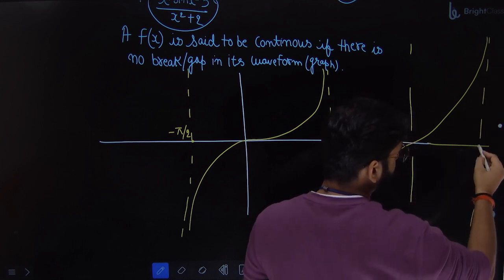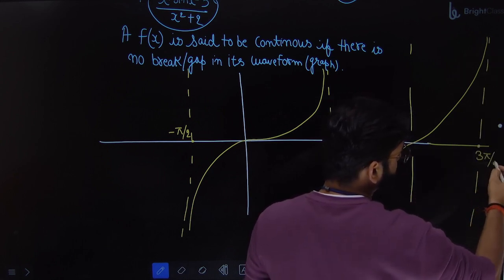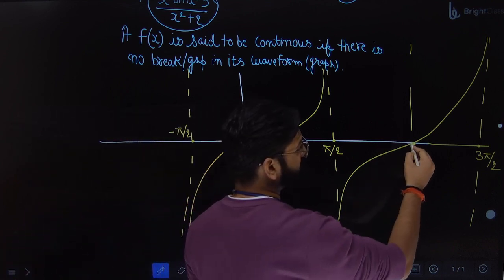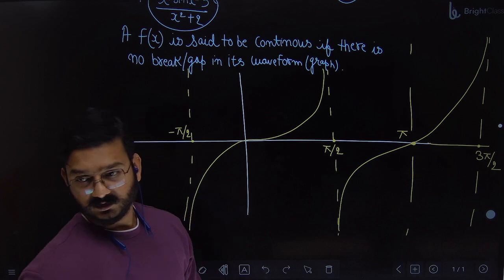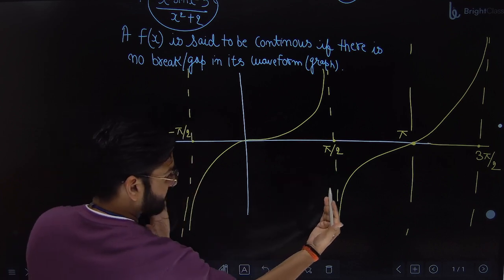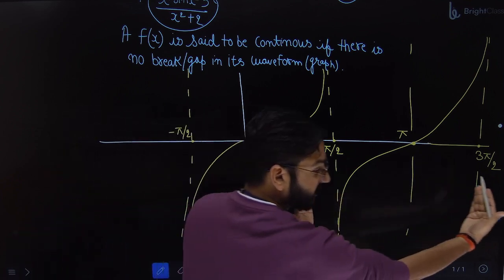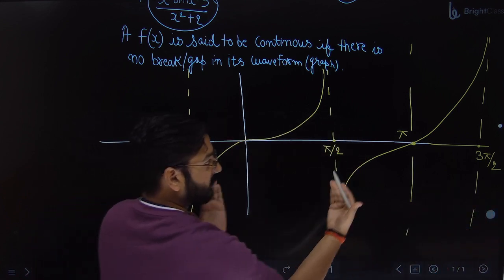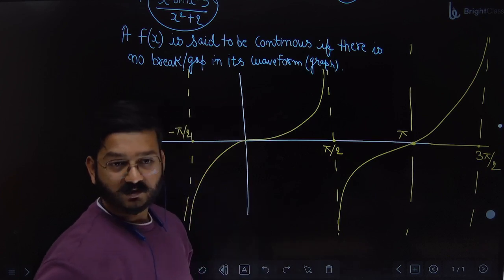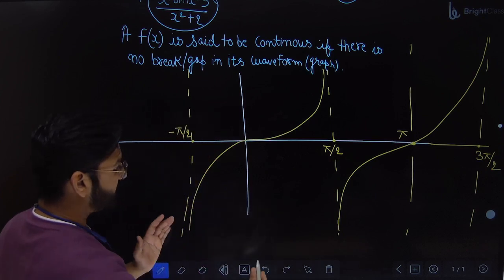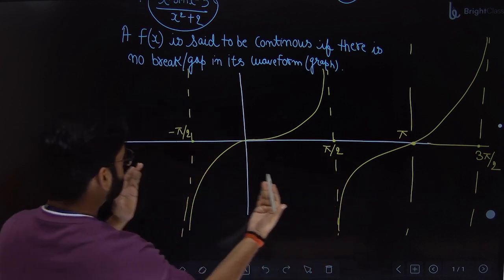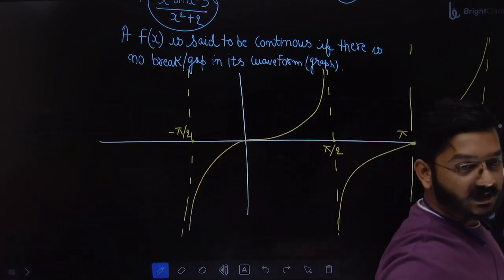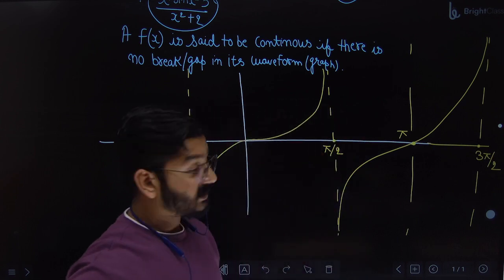So what will be this angle? 3 pi by 2. And tan is 0 at pi. So this angle will be pi. So can you see that this section is exactly repeated here? Just observe it. This whole section, I just took it and pasted it here. So that's how you draw the graph of tan theta. Same thing. Take this section, copy, paste here. So at all odd multiples of pi by 2, there is a break.